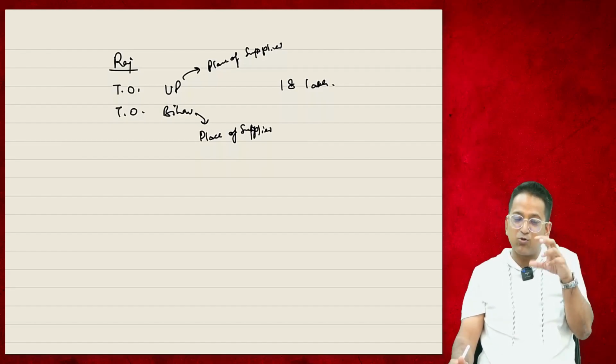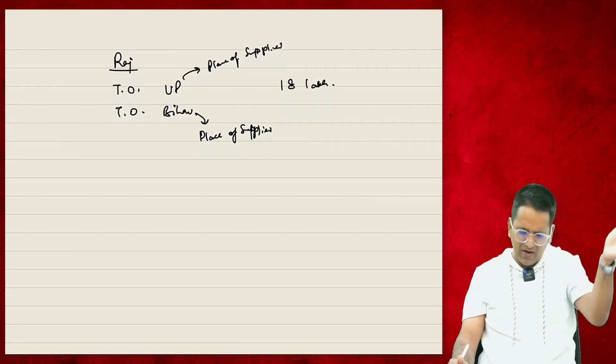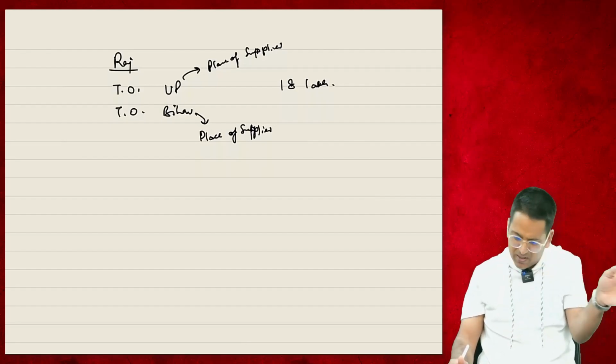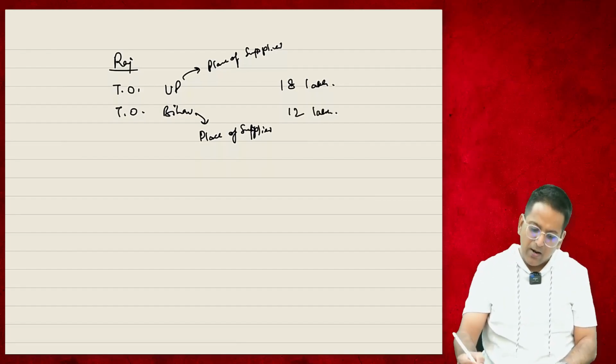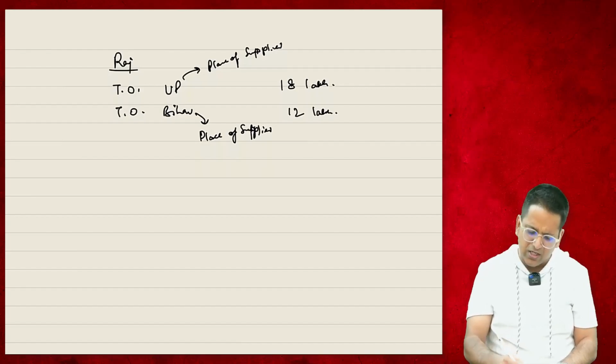The place of supplier is in two places. My shop is in UP. My shop is in Bihar. We are selling goods from UP wherever we want. We're selling goods from Bihar wherever we want. So 12 lakh rupees is the turnover here. Let's say the limit of these two states. Do you know how much is the limit of these two states? 20 lakhs.